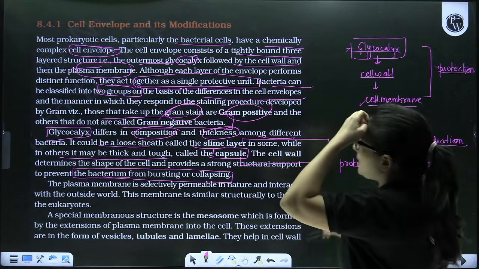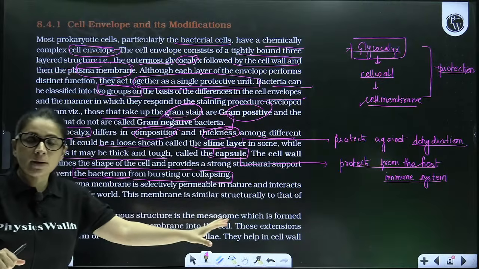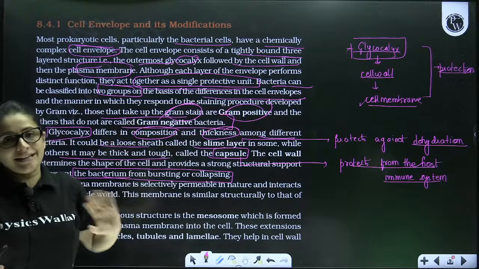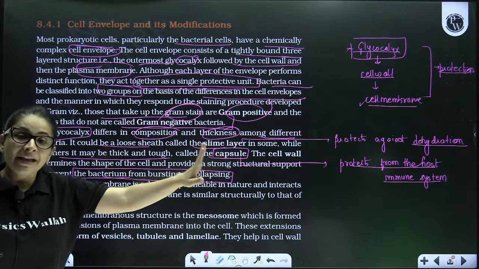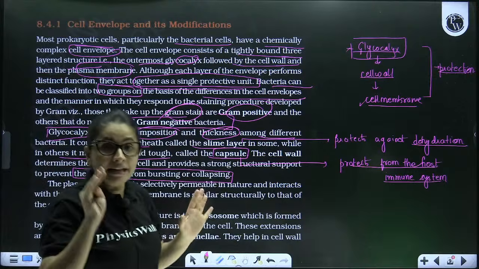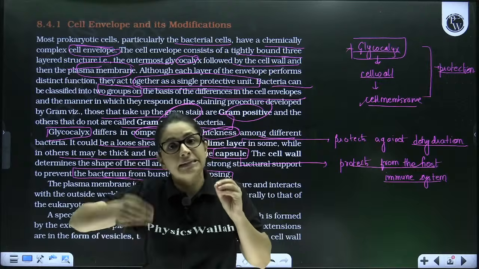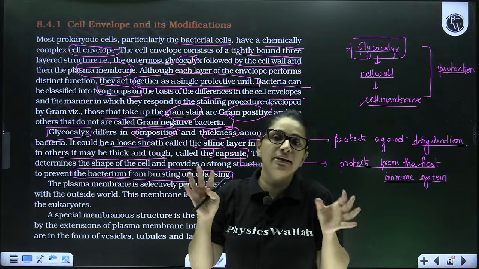Now let's talk about the innermost layer, which is the cell membrane. When I talk about the cell membrane, beta, you can see in the theory as well that I have written on the board, the cell membrane is the innermost layer. Unlike the cell wall, it is a living layer which is selectively permeable, that is, it allows only selected molecules and ions to move inside or outside the cell.